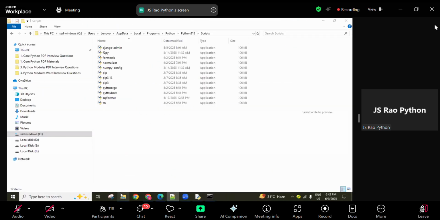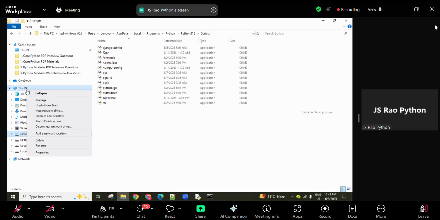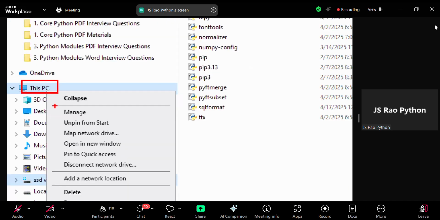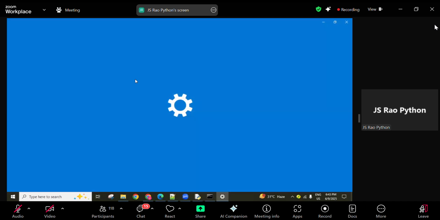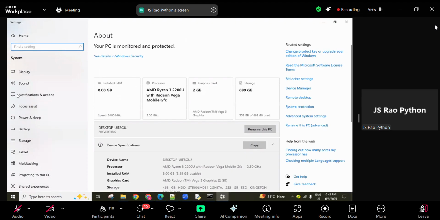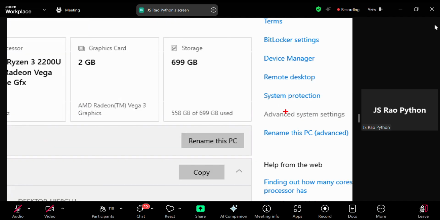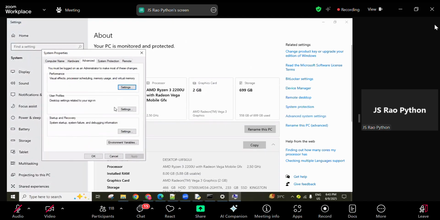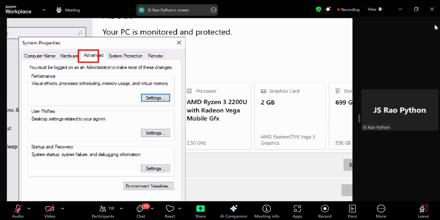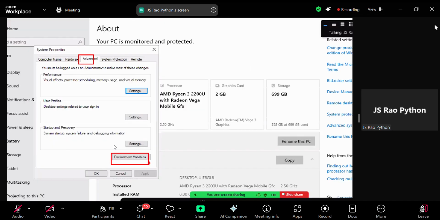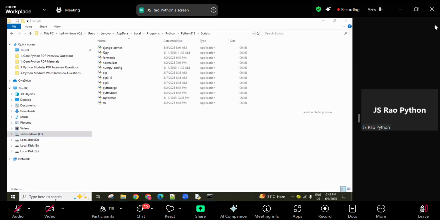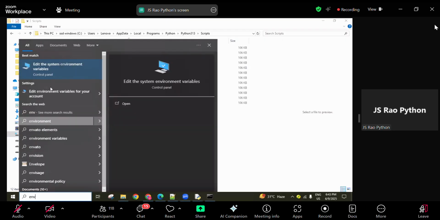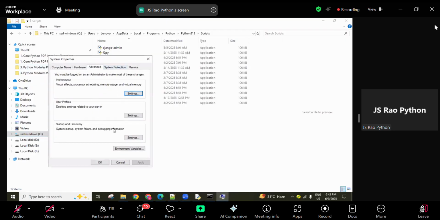And here, right click on This PC, guys, and next click on Properties. One window opens, and somewhere there is Advanced system settings. Click on that, and now here you see Advanced and Environment Variables. Instead of doing this whole process, simply type env or environment variables in the Start menu and click, and it directly opens this one.